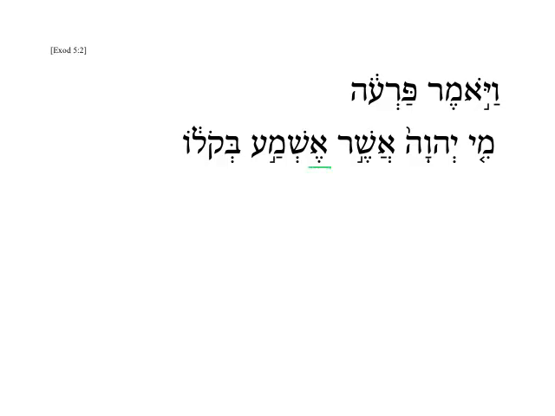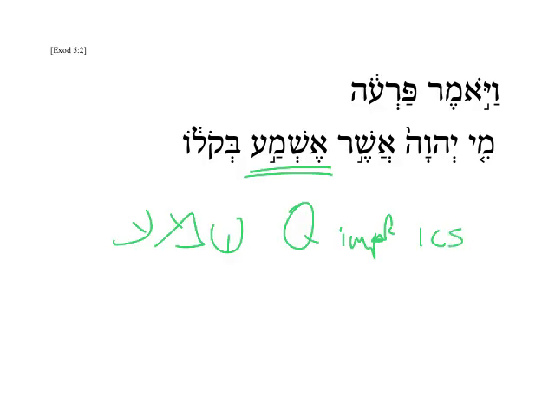So here we have the imperfect eshma, and it's from shin mem ayin, to listen or obey. And here it's a Qal form. It's the imperfect, and this one is first person common singular. So if all we had is the word eshma, I would just translate that I will listen.